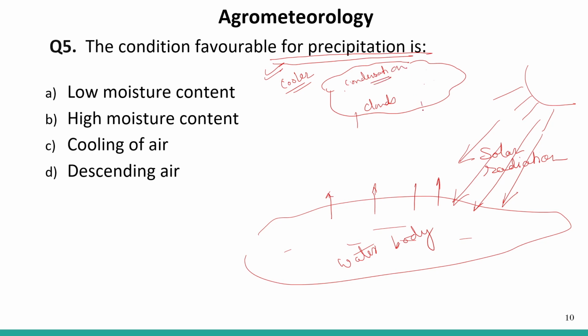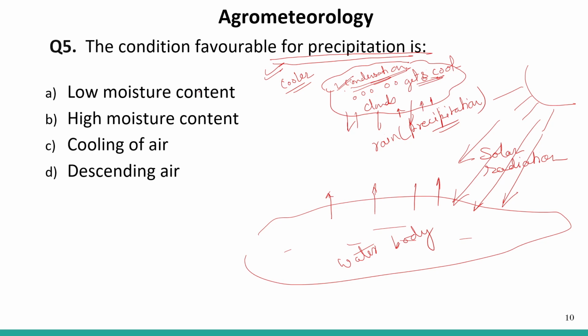Okay, so what happens here? The water vapor, the air here, gets cool. It gets cool here and forms larger droplets of water and becomes heavy. So it brings rain down. Rain, or precipitation. Rain in the form of precipitation. So this condensation is a very, very important phenomenon here, because it converts the vapor into larger droplets because of cooling effects.